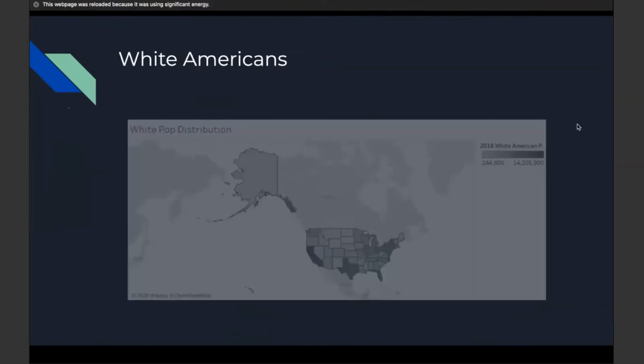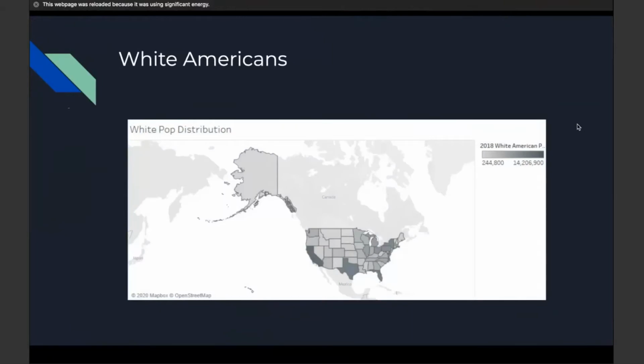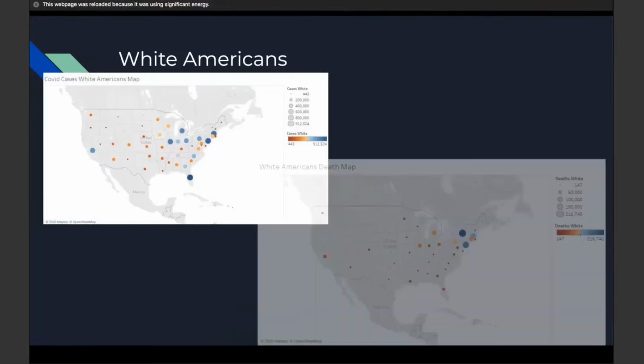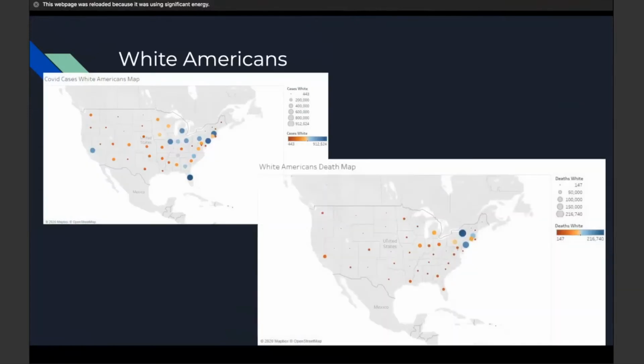Being that white Americans are the majority in the country, I use them as the basis of comparison. The data for white Americans show that this community is experiencing 30 deaths per 100,000. And investigators have also found that 8% of white Americans showed risk factors that can make them more susceptible to COVID-19.